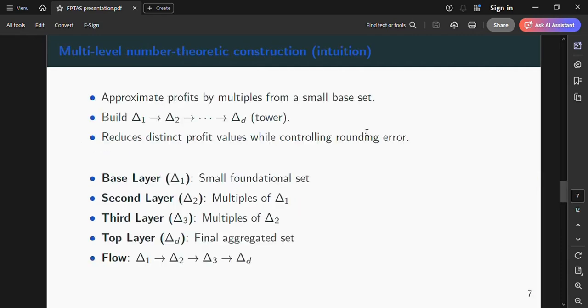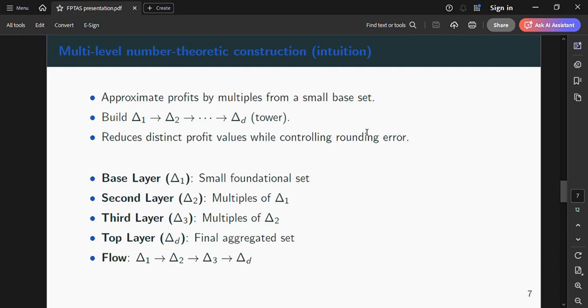In the multi-level set idea, a core novelty, Chan used a number theoretic construction mapping profits to multiples of a small set delta. Jin extends this to multiple levels, building delta 1, generating delta 2 from small integer multiples of delta 1, and continuing up to delta d.